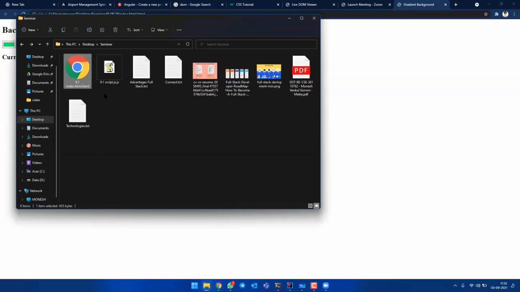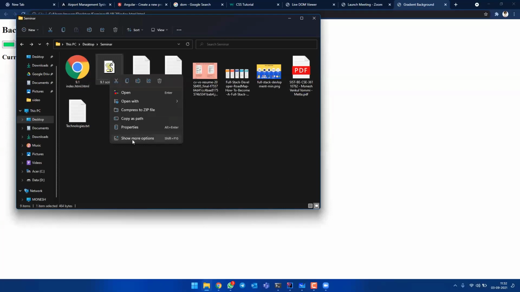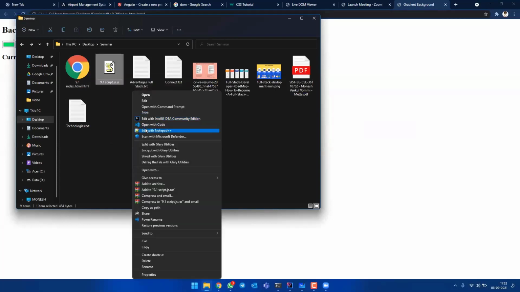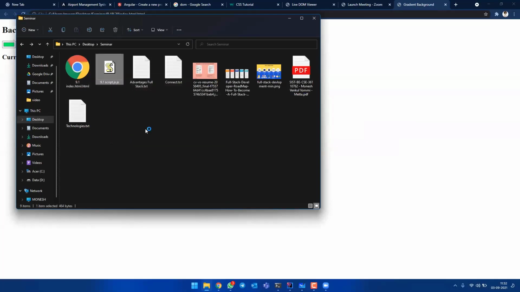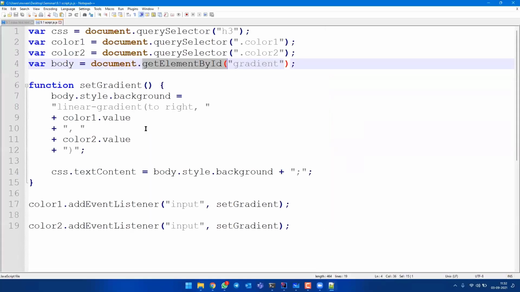If you want to see the code, HTML is here. It is normal HTML only, but JavaScript I'll show you. Again, I'm telling all this because this is not directly related to AngularJS, but I'm teaching you because no one in any videos, I have never seen people talking about DOM for AngularJS. If you directly go to YouTube and Udemy and learn about AngularJS, you may not learn this. That's why I'm talking more about DOM.